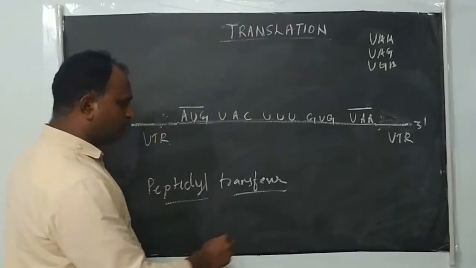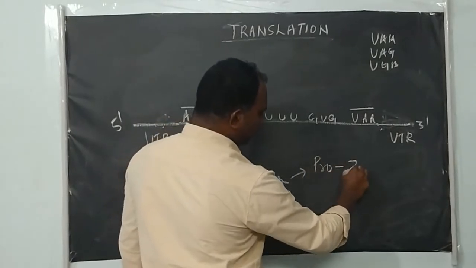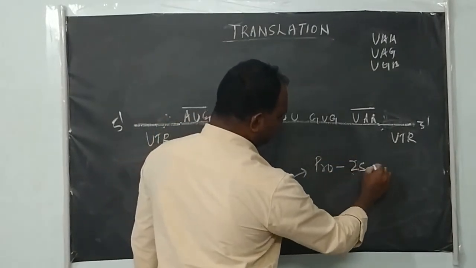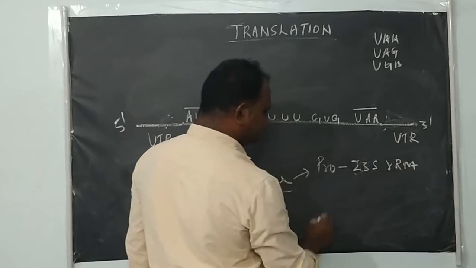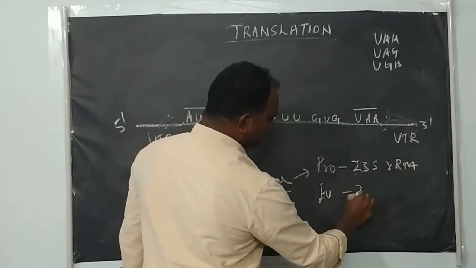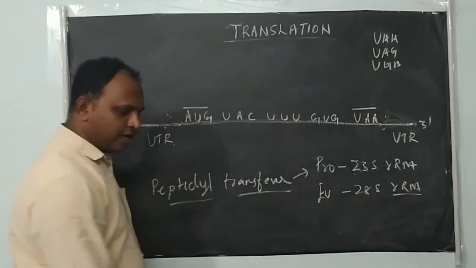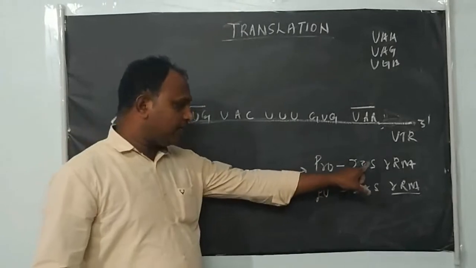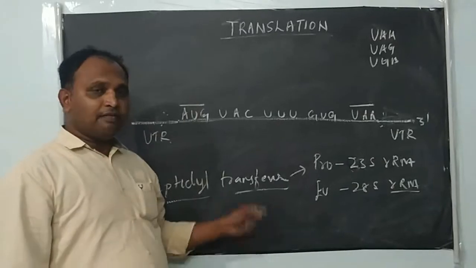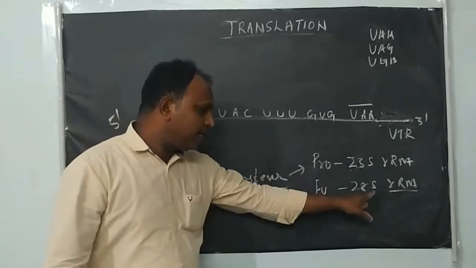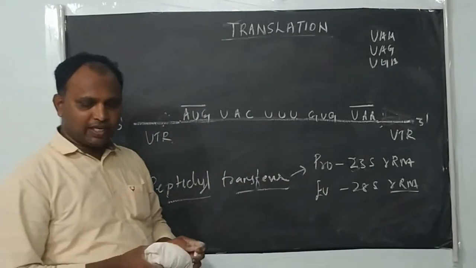In prokaryotes, 23S rRNA acts as a peptidyl transferase, whereas in eukaryotes, 28S rRNA does. We studied there are different types of rRNA found in prokaryotes and eukaryotes. It is this enzyme which catalyzes the reaction.